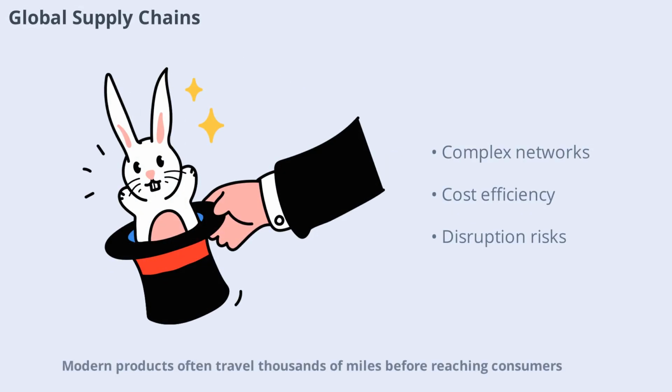Modern products often travel thousands of miles before reaching consumers. Global supply chains link manufacturers, suppliers, and retailers across continents. For example, a smartphone might be designed in the US, assembled in China, and use parts from several countries. These complex networks make goods cheaper and more available, but can also be vulnerable to disruptions, such as natural disasters or political tension. Managing supply chains efficiently is crucial for businesses to stay competitive in the global market.